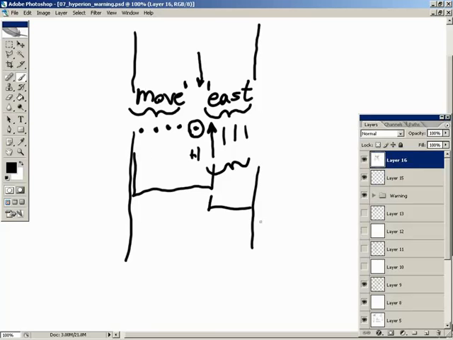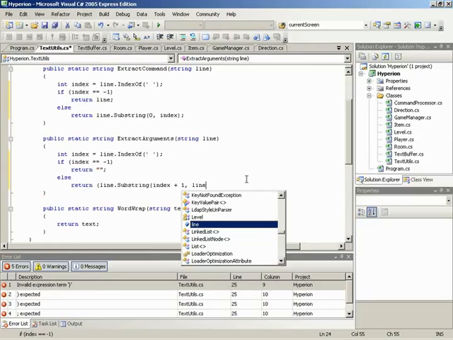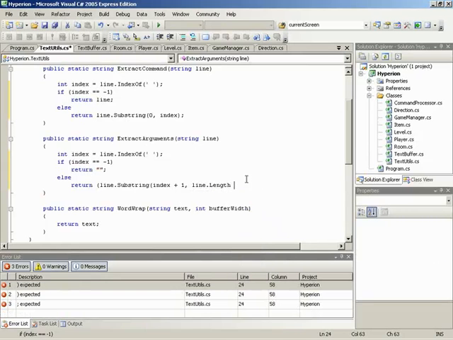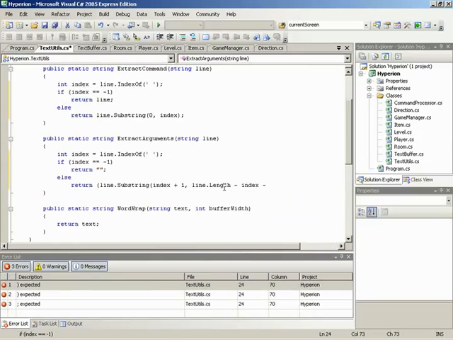All right, so now how do we turn that into code? All right, let's jump back in. We've already gotten our position of the space +1, so there would be the E character from the whiteboard example. Now we need to move 4 more characters in that case, or overall length minus the index itself. Right. So overall length can be found in line.length, and then we'll subtract off our index value, and then we'll subtract 1 more to account for the fact that we've moved over.